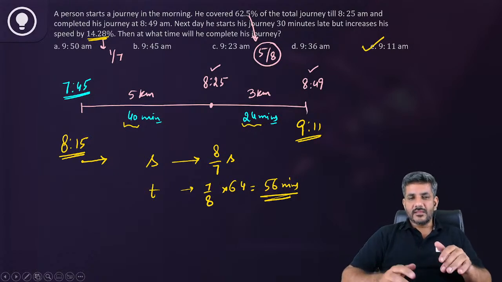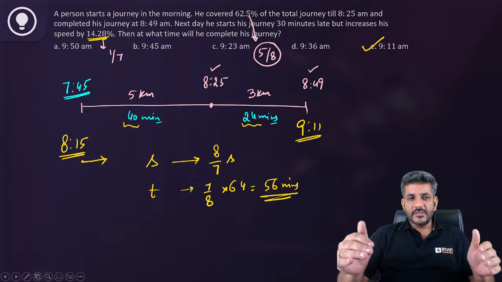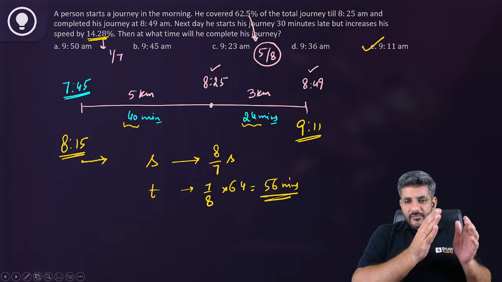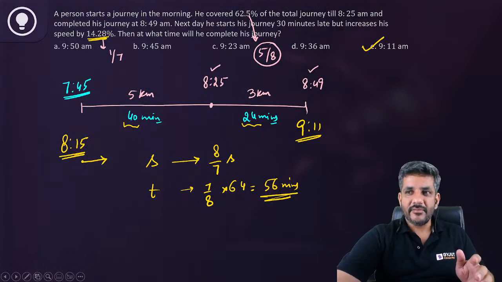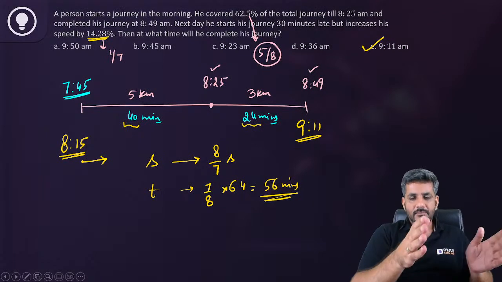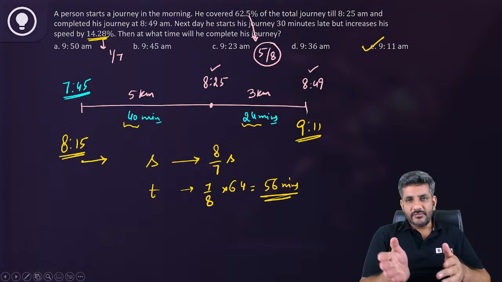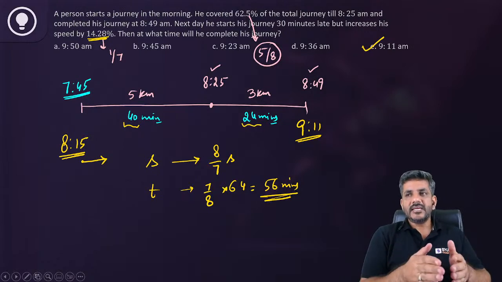मैं एक बार रिपीट कर देता हूं. I have taken the total length of the track as 8 kilometers. First 5 he has covered till 8:25. By 8:25 he has covered the first portion. The remaining portion, which is 3 kilometers, he completed that in 24 minutes.